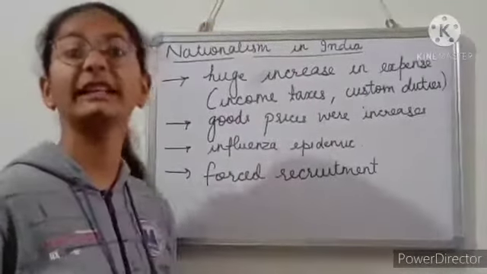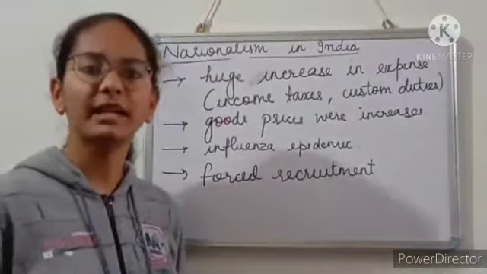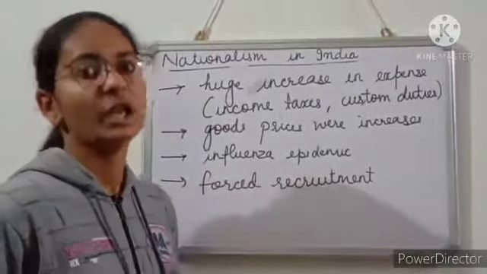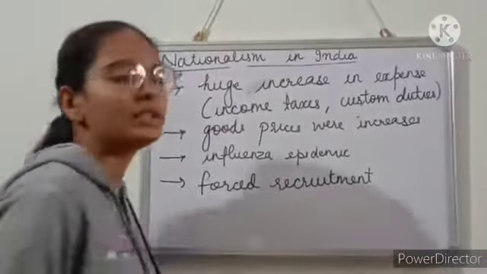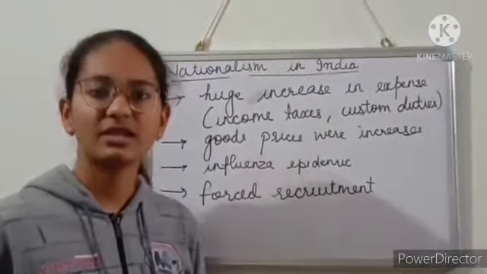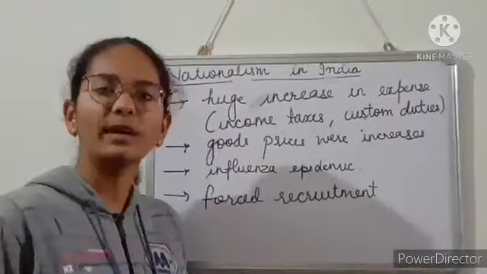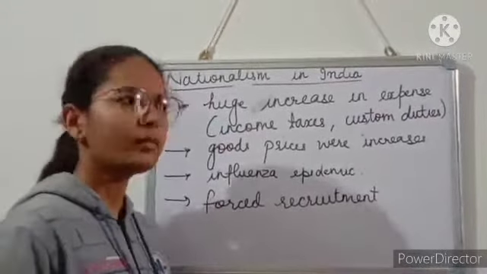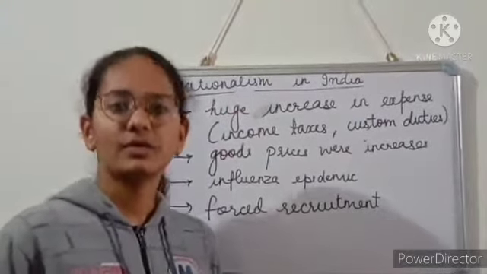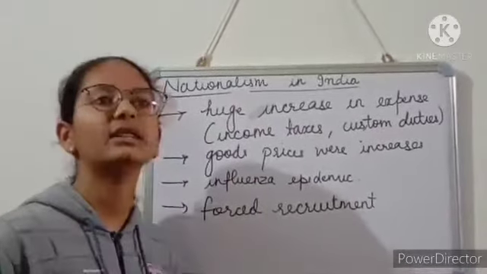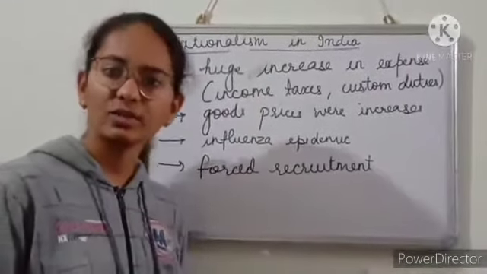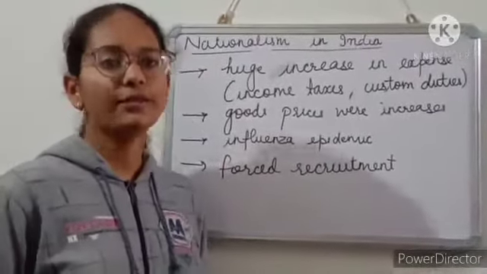So here it is specifically described that nationalism in India, that means the modes of struggle, the movements, the patriotism, is shown in this chapter. First of all, the topic is effects of First World War. Why effects of First World War? Because this was the starting of all the nationalist modes of struggle and movements that took place after the First World War. We already know that India was not directly involved in the First World War, but all the raw materials, equipment, and spare parts of machinery were transferred from India to Britain. That's why India was indirectly involved in the First World War.